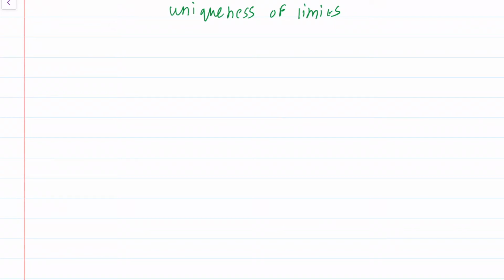In this short module, we will just prove one proposition, that is the uniqueness of limits. Proposition.